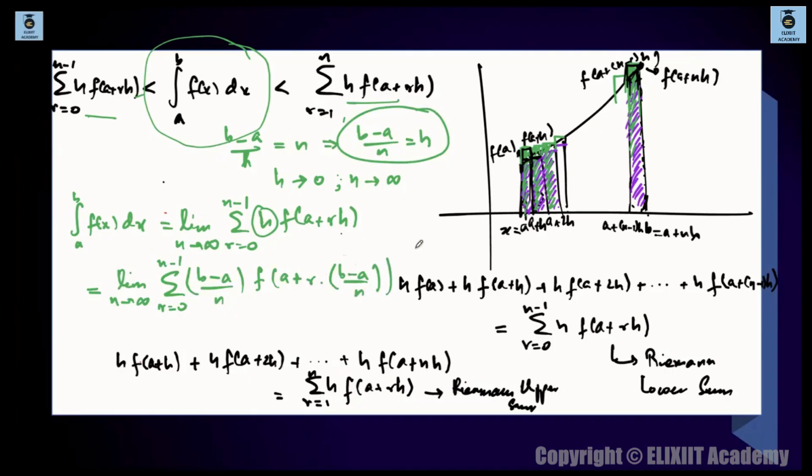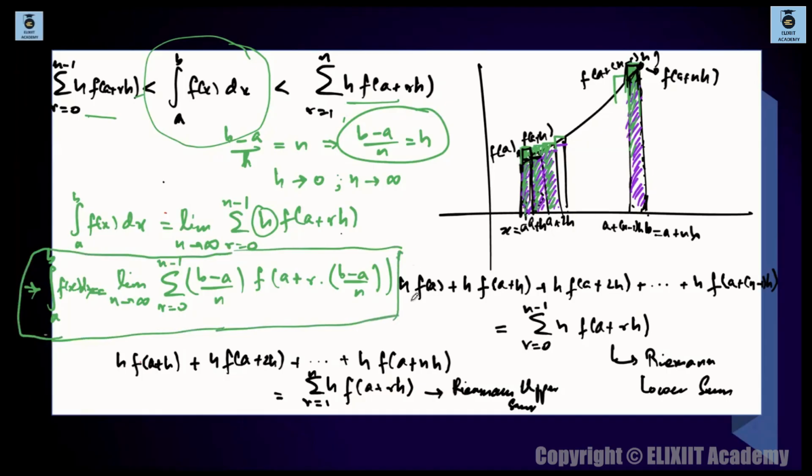So your integration a to b fx dx is limit n tends to infinity, summation r is equal to 0 to n minus 1, b minus a divided by n, f of a plus r times of b minus a divided by n. ठीक है, so this is your final version. Basically this is your integration a to b fx dx. This equals this actually. ठीक है, अब mainly we don't work out with this case. ठीक है, we don't remember or memorize this thing. ठीक है, what we remember is we remember the special case of this thing, and based on this only we do the questions.